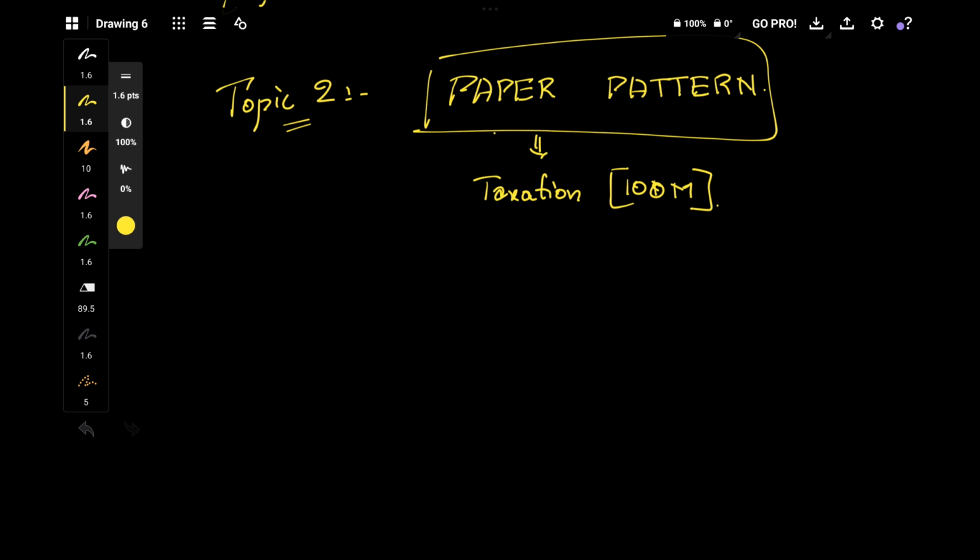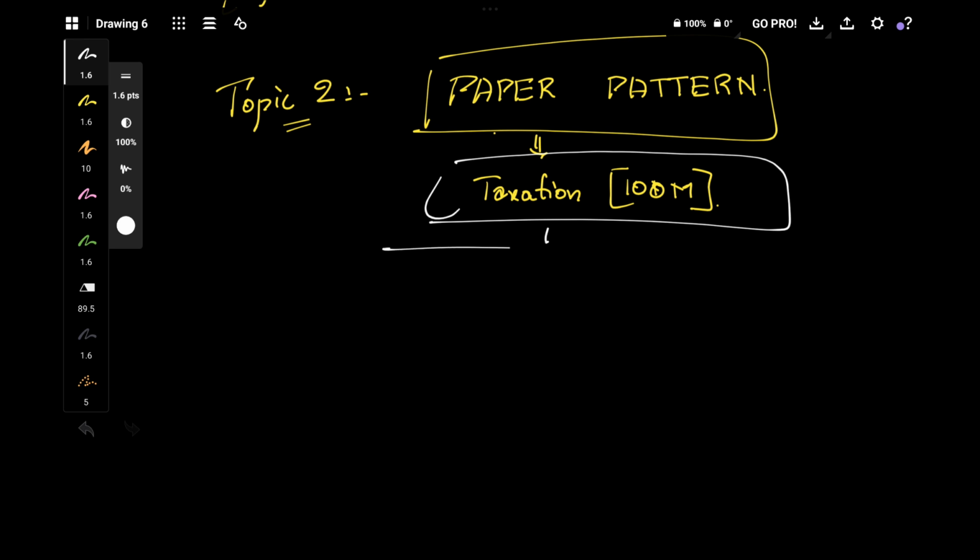Group 2 has 3 papers: auditing and costing, and SM and FM. Our taxation paper has 2 parts. What are they? Part 1 and part 2.